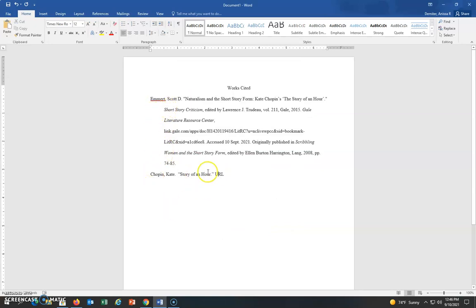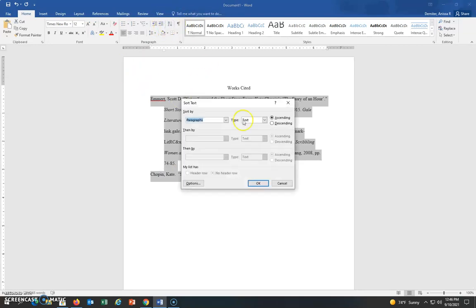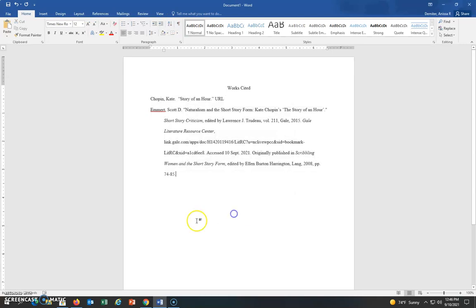Now, sources have to be in correct alphabetical order as well. So what I normally do is I go ahead and I just highlight the sources, and I go up here to the A to Z button. I click on it and then go to OK, and it'll flip-flop it for me and put Chopin first since it begins with a C, then Emirate. Okay, and then we have our works cited page complete.